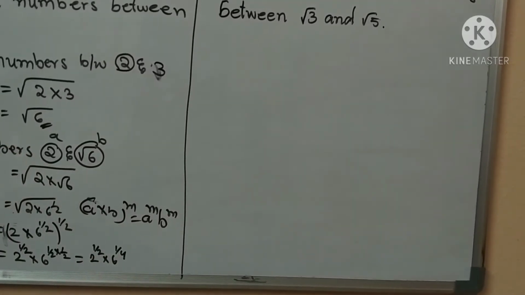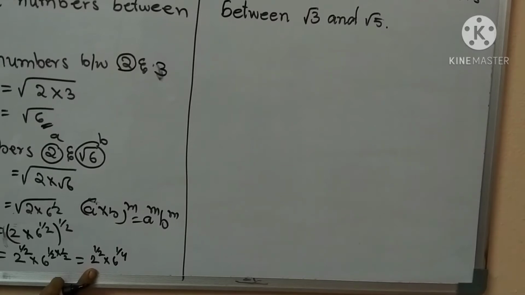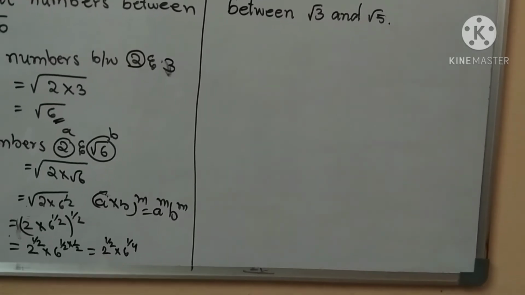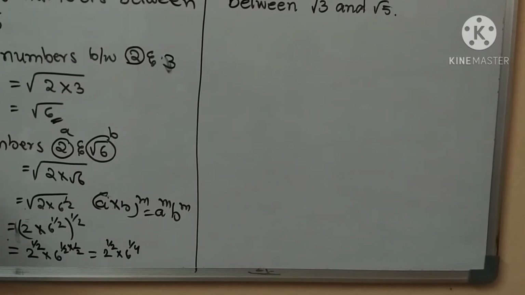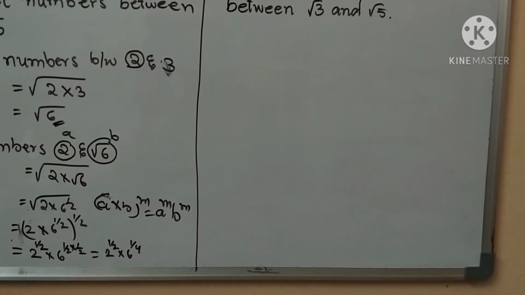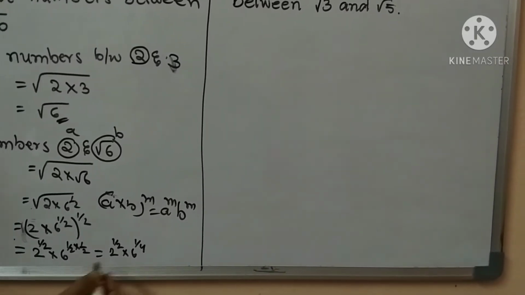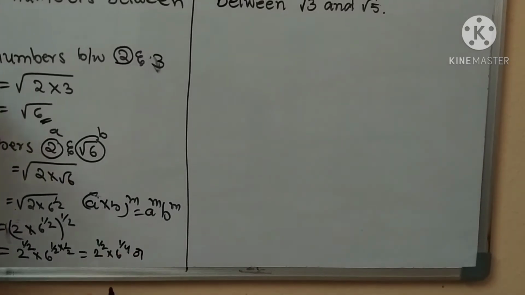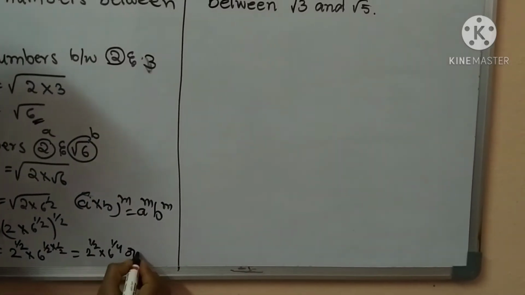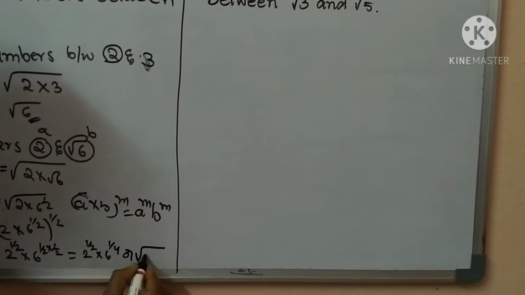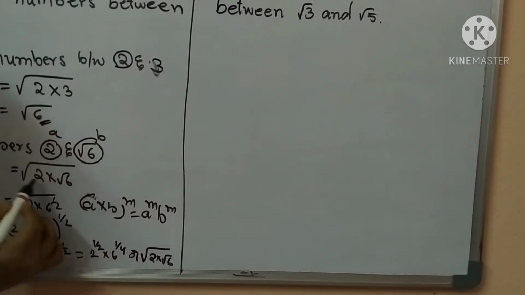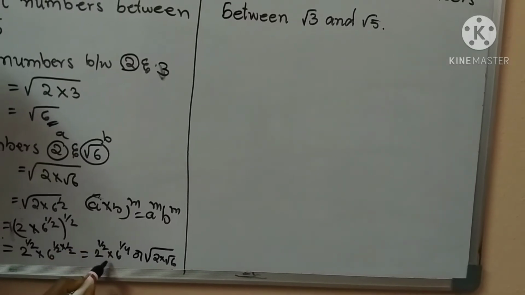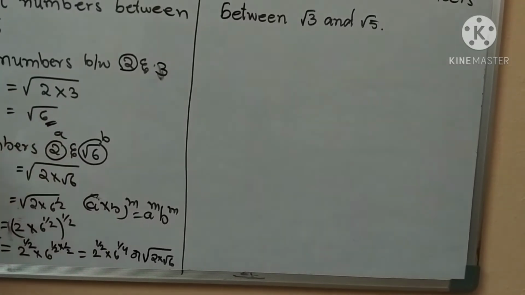How can you write this? Or like this also, root of 2 into root 6. Up to here, the conclusion is 2 power 1 by 2 into 6 power 1 by 4.